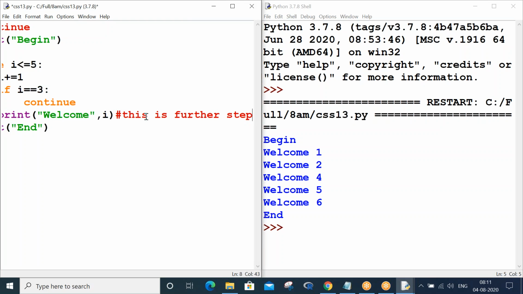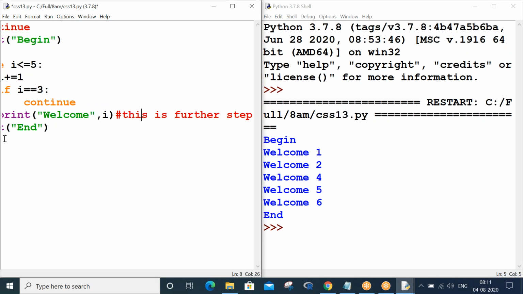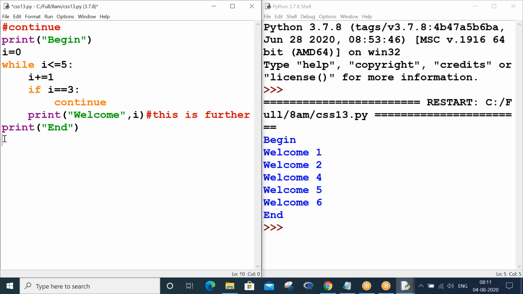Control skips those further steps and moves to the next iteration. It will not come out from the loop, like break.